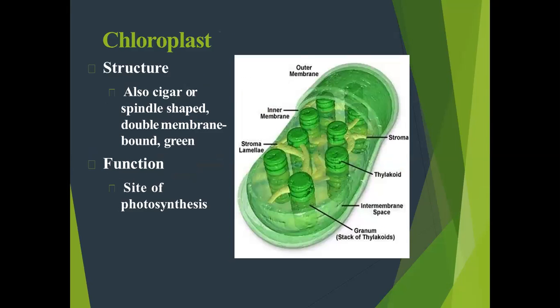Chloroplasts are present in the plant cell, and these chloroplasts help in photosynthesis. Photosynthesis is a process in which plants make their food in the presence of sunlight. The main function of the chloroplast is photosynthesis.